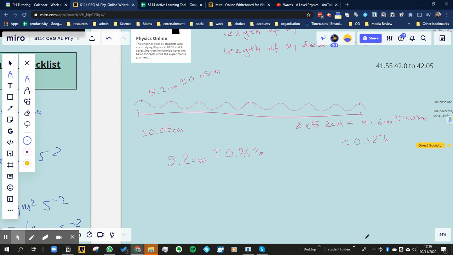So absolute uncertainties will obviously have a much smaller effect on large values compared with smaller values. And this really is just how to actually calculate that. Okay.